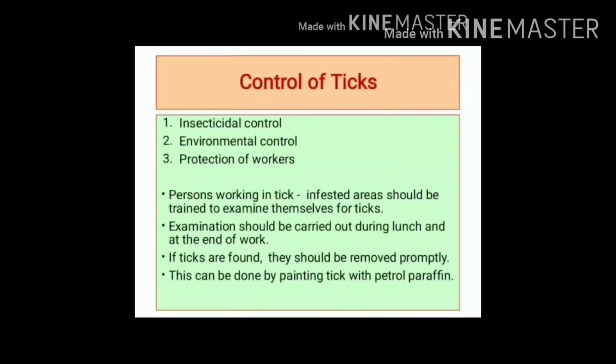How to control ticks? There are three important measures. These measures include insecticidal control, environmental control, and protection of workers. Regarding the first two measures, insecticidal control and environmental control, I had discussed them in another video on trombiculid mite. So now let's discuss here how to protect workers.